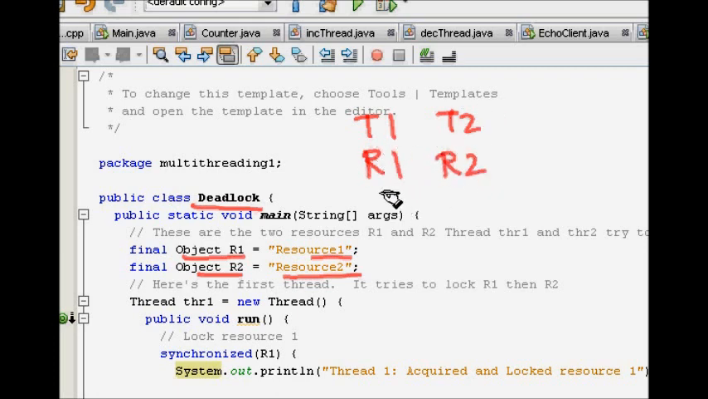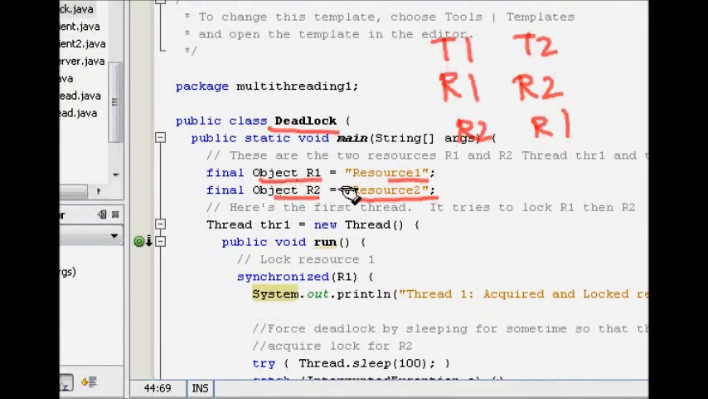Now T1 wants R2 and T2 wants R1, but because R1 is held by T1 and it is not going to leave it, and T1 wants R2 which is acquired by T2, so it becomes a deadlock. So let's see. So we have two objects or resources. Now we create a thread.